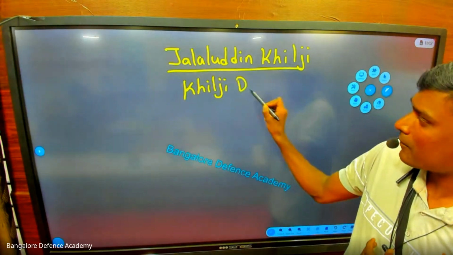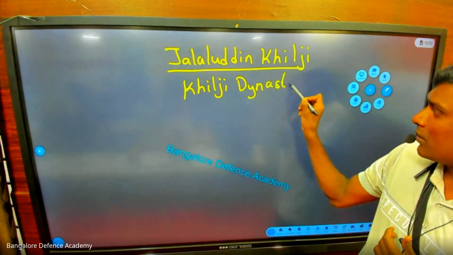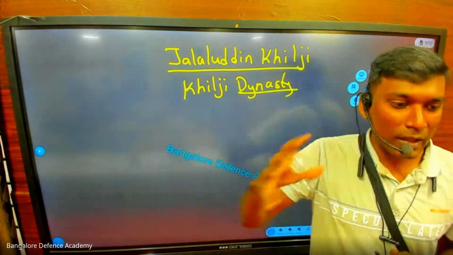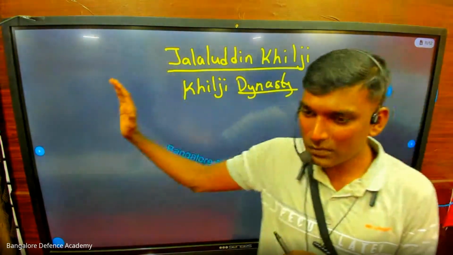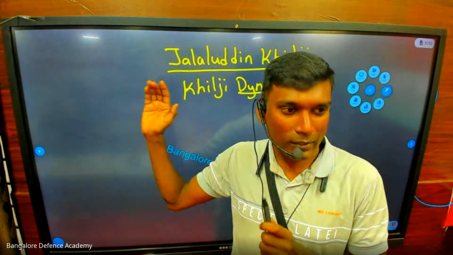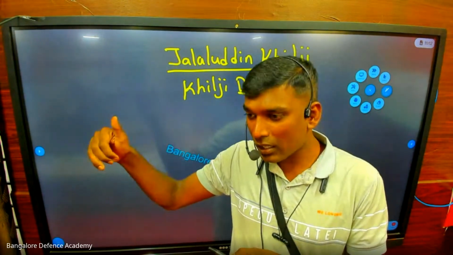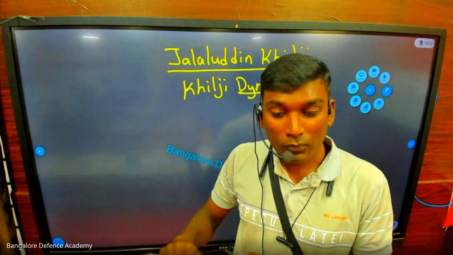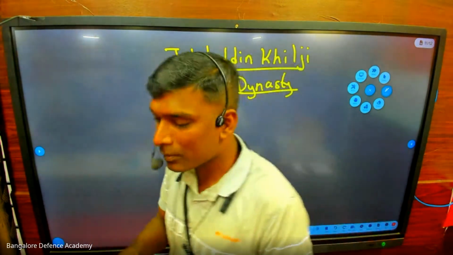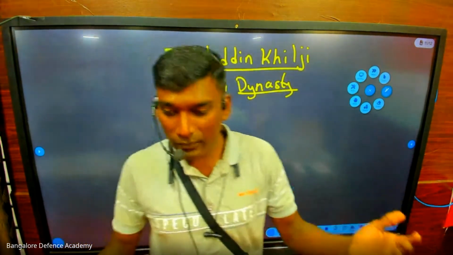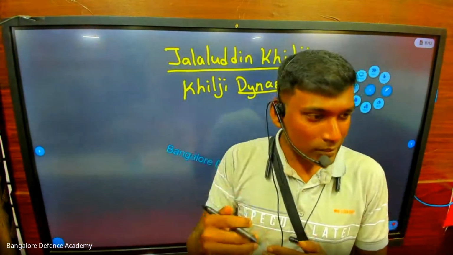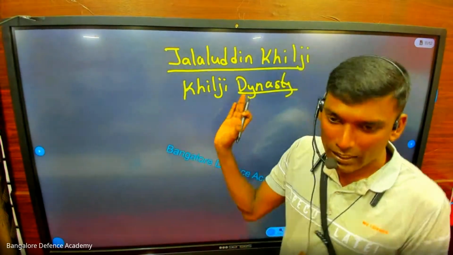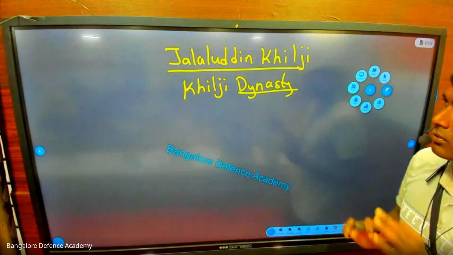What is this here? Look, dynasty means rule, a family's rule. Okay, there is a rule. Khilji dynasty. Before this, we have seen the slave dynasty. Why do I call it the slave dynasty? Because Qutbuddin Aibak was the slave of Muhammad Ghori. You remember one soldier saved Ghori's life. So he was a slave. Who was that slave? Qutbuddin Aibak. That's why I call it the slave dynasty. Now we have the Khilji dynasty. Okay, it's very easy. Don't worry.